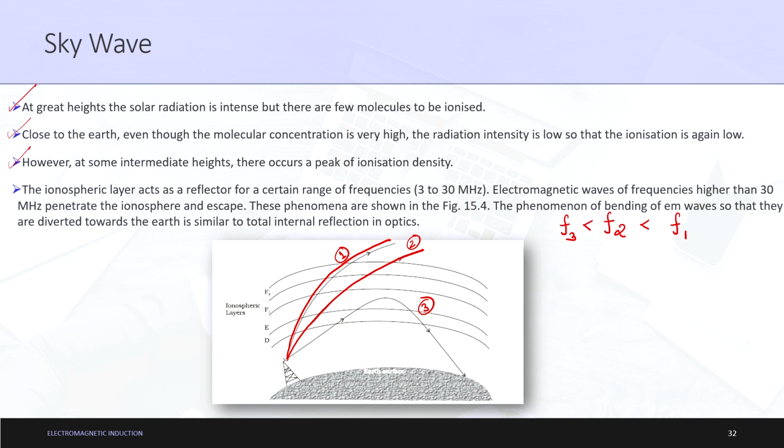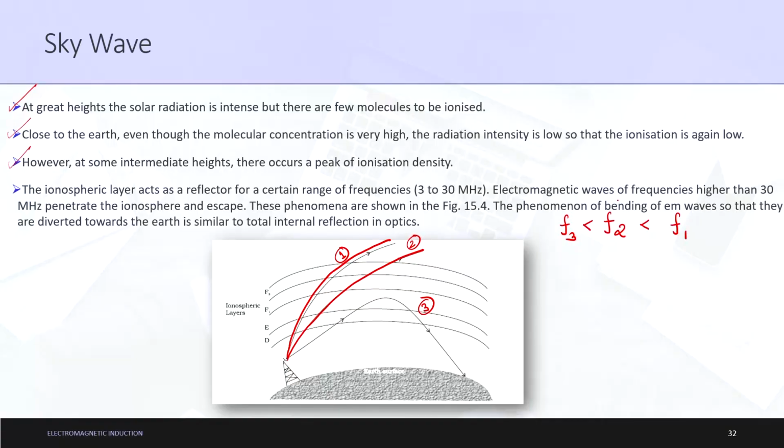When calibrations were done and experiments were performed, it was found that the ionospheric layer acts as a reflector for a certain range of frequencies. What were the frequency ranges found? It was 3 to 30 megahertz. That means below 3 megahertz and above 30 megahertz, it cannot act as a reflector. If the frequency of the electromagnetic wave used for transmission is, let us say, 15 megahertz, then at some point in the ionospheric layer it will get reflected. The phenomenon used for reflection is analogous to total internal reflection.